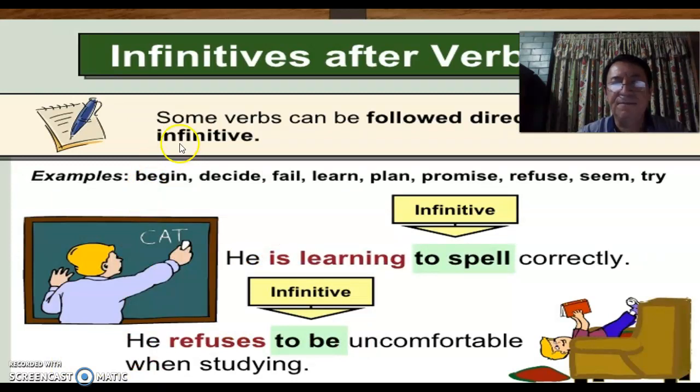Here we have more infinitives. Some verbs can be followed directly by an infinitive. Examples here you have the verbs begin, decide, fail, learn, promise, refuse, seem, try. He's learning to spell correctly. So remember, after learning, you are going to use an infinitive. In this case, the infinitive is to spell. Then, in the next example, he refuses to be uncomfortable when studying. So if you see, we have the verb refuse, and we are using it in a sentence, he refuses to be. So after refuses, you have to use an infinitive.